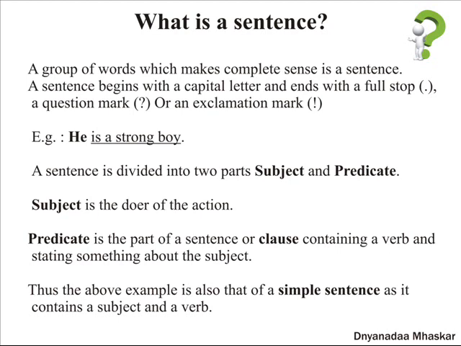For example, he is a strong boy. Here, he is the subject and is a strong boy is the predicate. Hence, what do we observe in the above sentence? We observe that a sentence is divided into two parts, subject and predicate. Subject is the doer of the action. Predicate is the part of a sentence or clause containing a verb and stating something about the subject. Thus, the above example is also that of a simple sentence as it contains a subject and a verb.